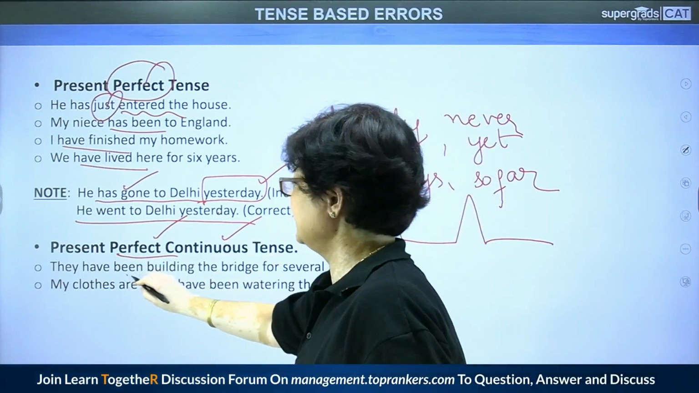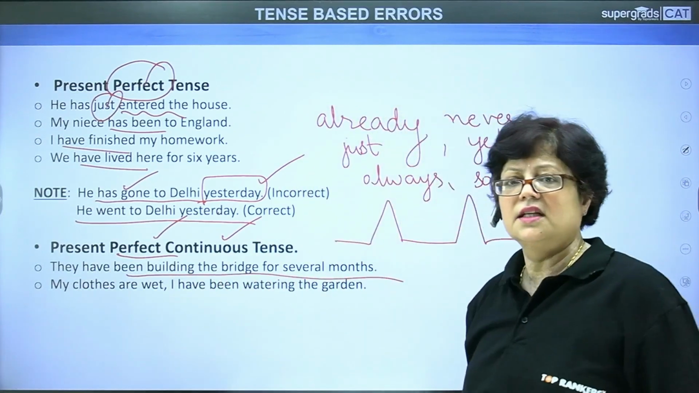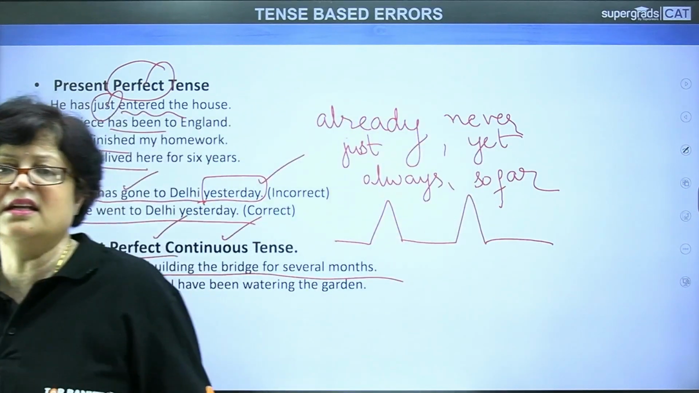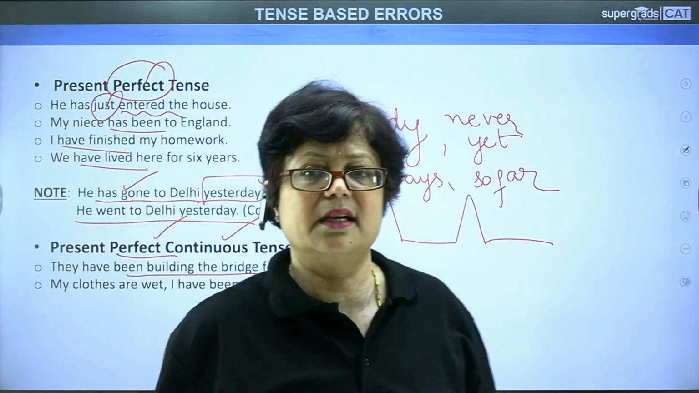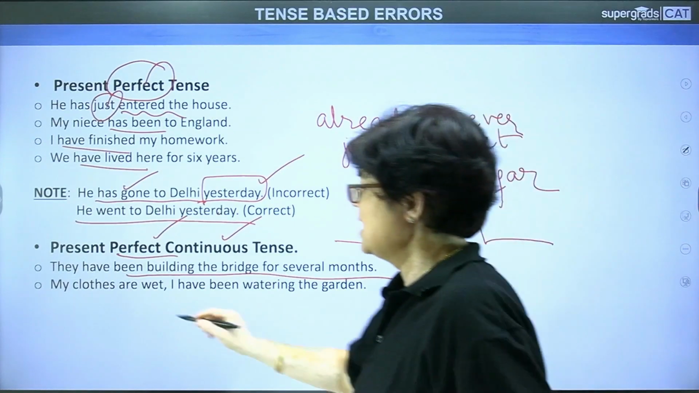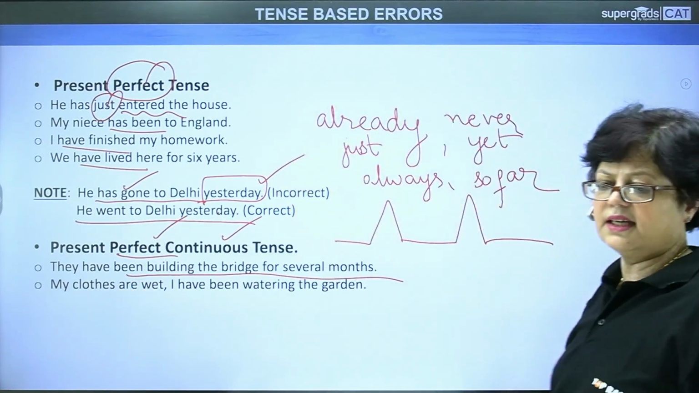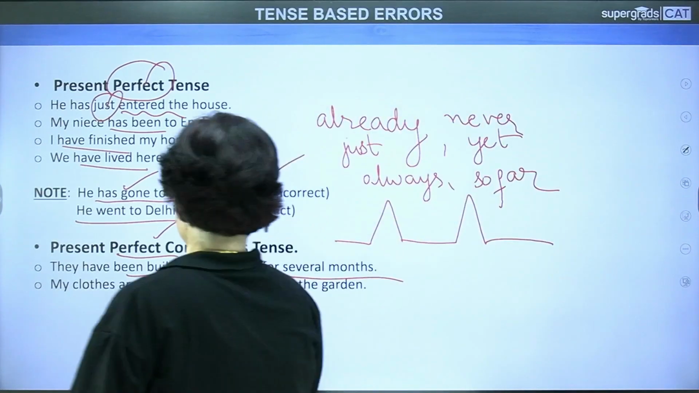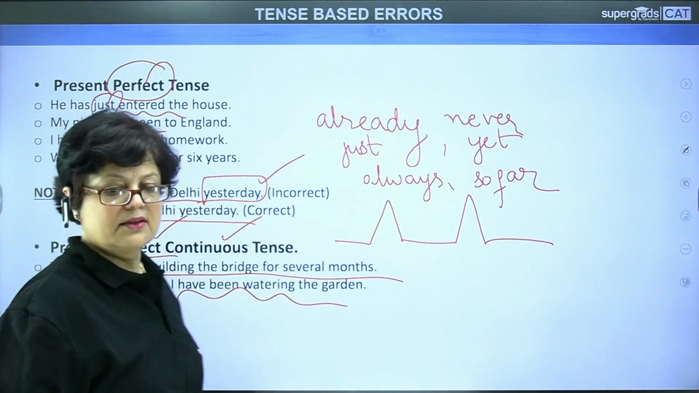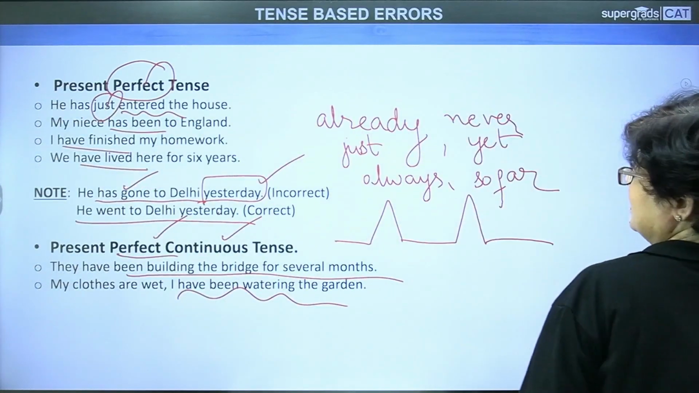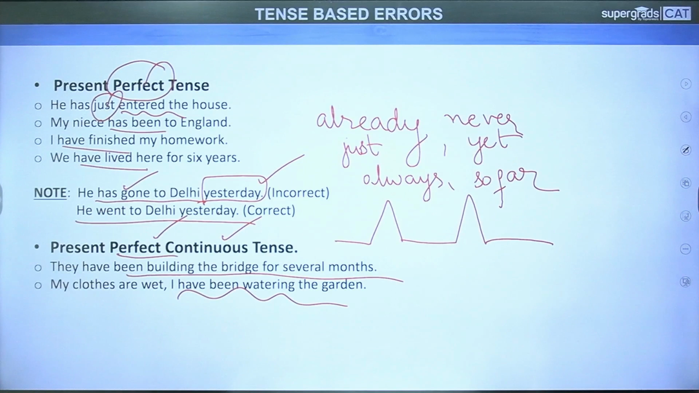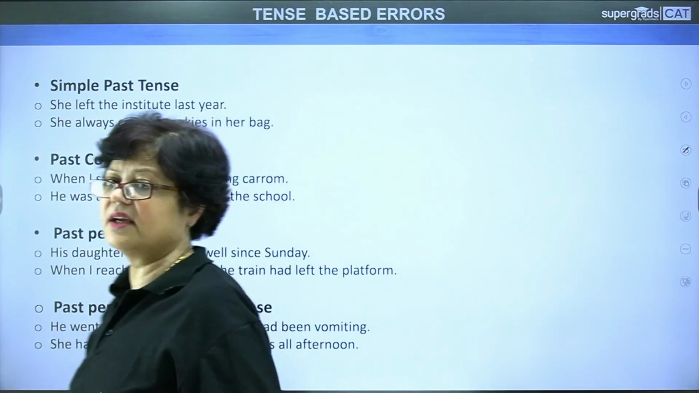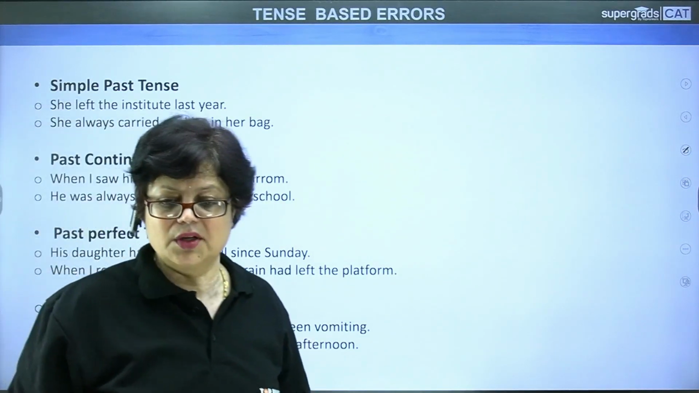So, for example, they have been building the bridge for several months. Means the construction is still on. They are still building. It has not yet been completed. Okay, it is still going on. My clothes are wet. I have been watering the garden. What is the reason that my clothes are wet? Because I have been watering the garden. Okay. So in this way, you find the various forms of the tense actually give a proper polish to our views, what we want to say.